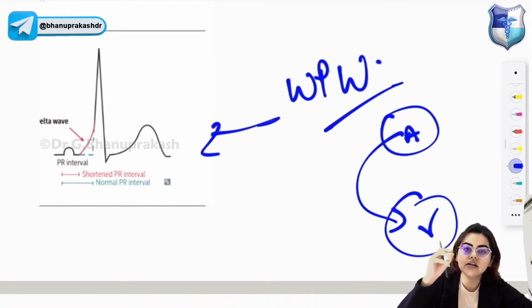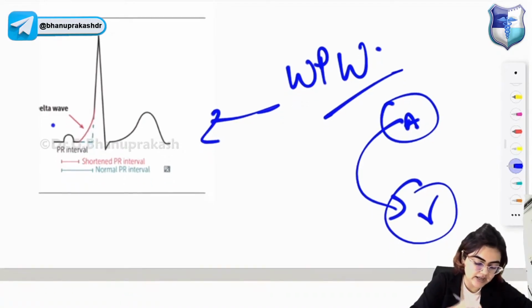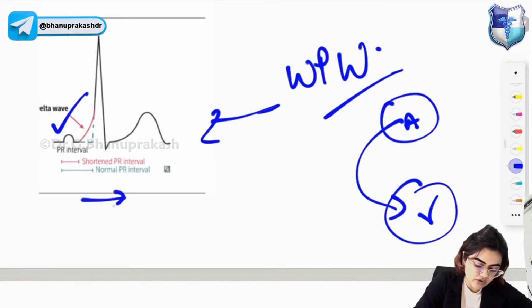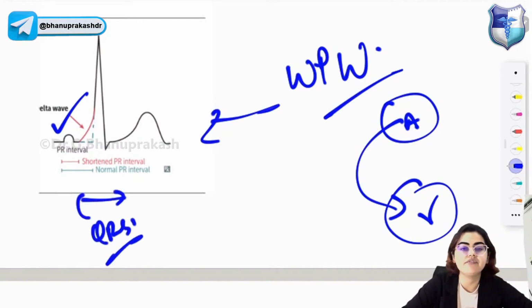It bypasses the rate-slowing AV node, and the ventricles partially depolarize earlier, producing a characteristic delta wave. Delta wave with widened QRS complex and shortened PR interval is characteristic of WPW syndrome.